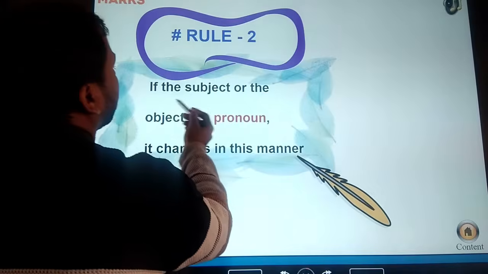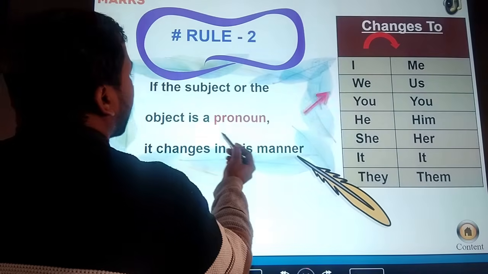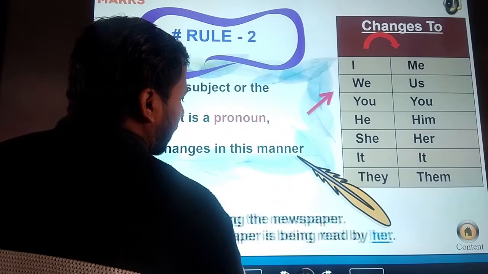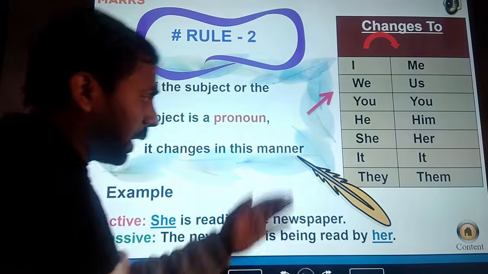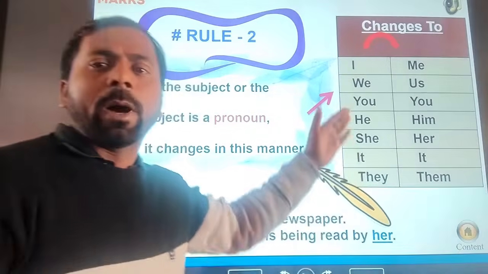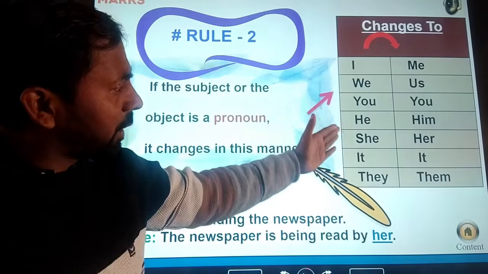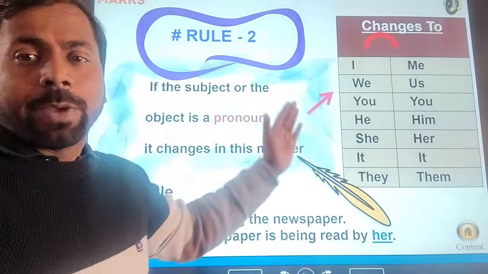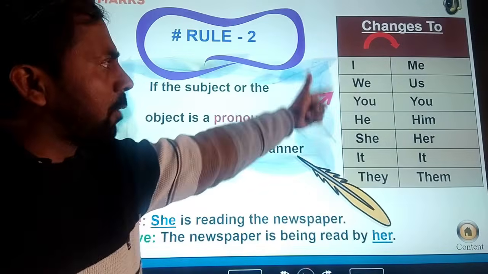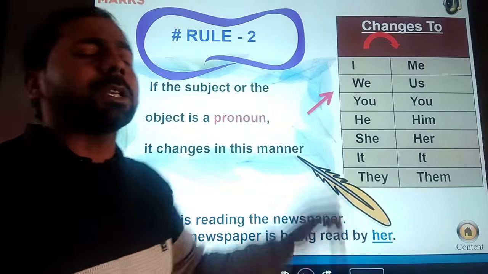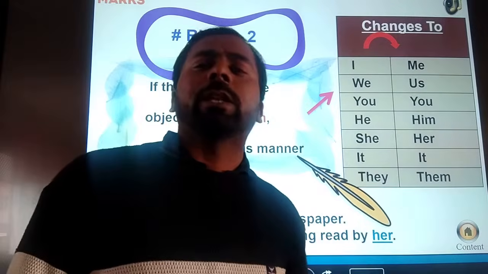Okay. Rule number 2: if the subject or the object is a pronoun, then we can change it like this. It is very important. It is a part of the pronoun. Which kind of pronoun? It is a personal pronoun. When you learn all the subjective and objective parts of the pronoun, then you can change or convert it easily.